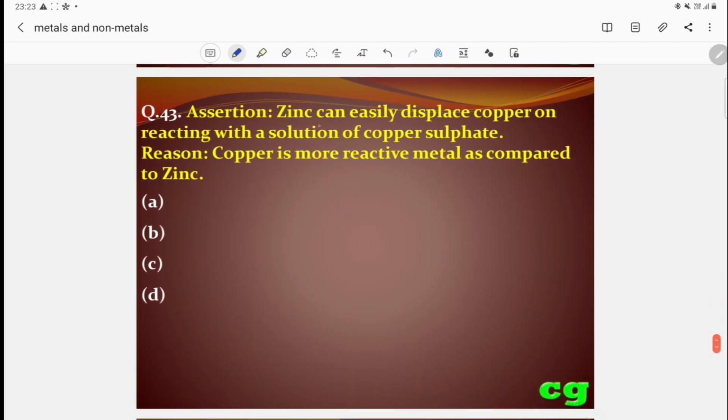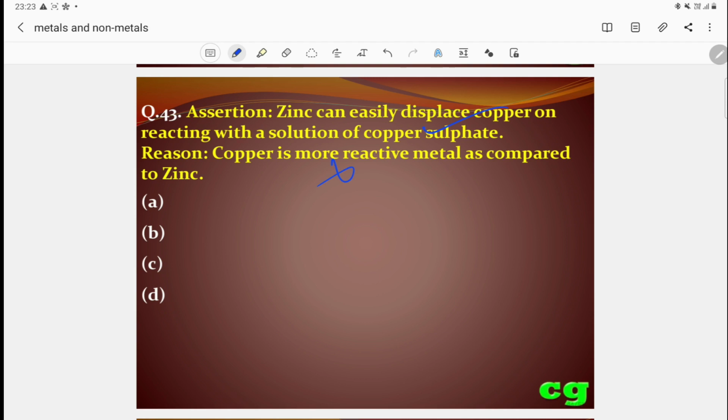Then 43. Zinc can easily displace copper on reacting with the solution of copper sulfate. This is correct. Copper is a more reactive metal as compared to zinc.